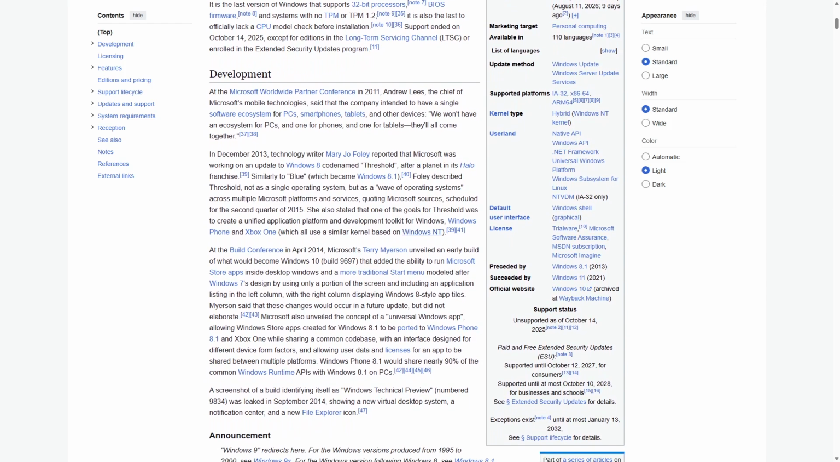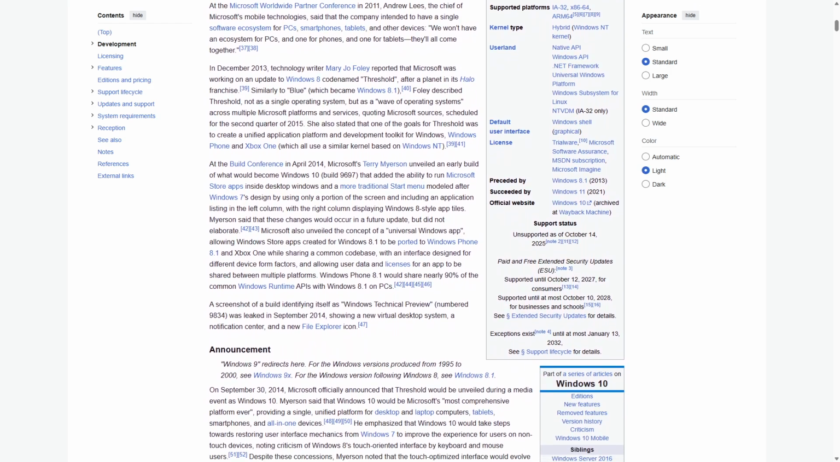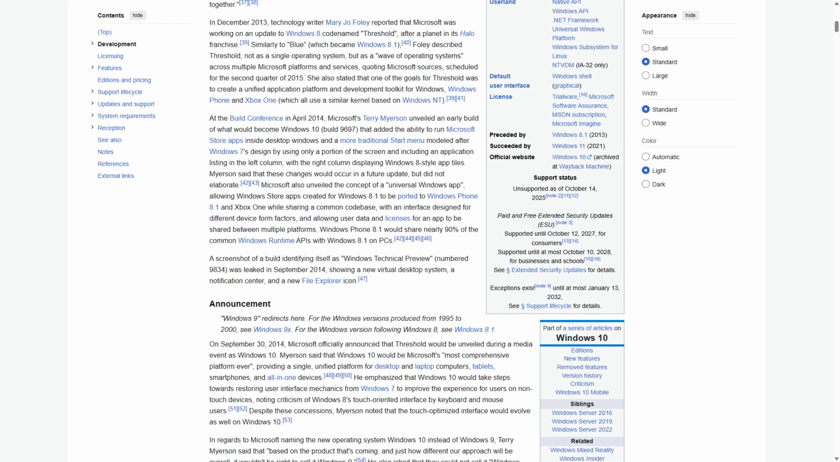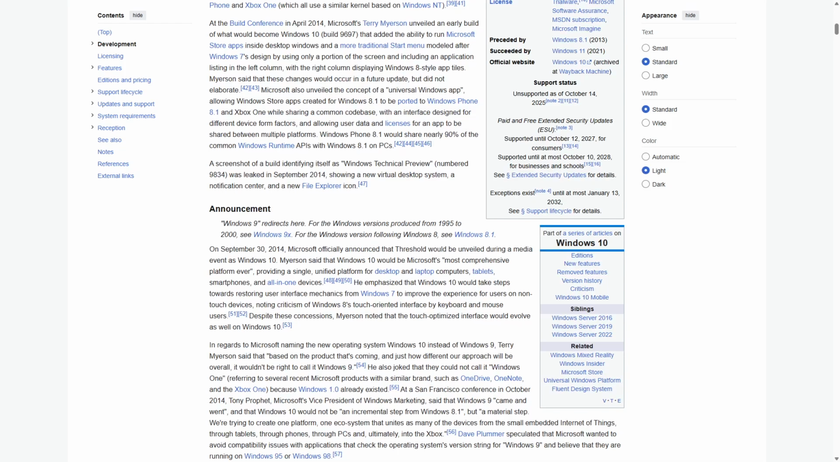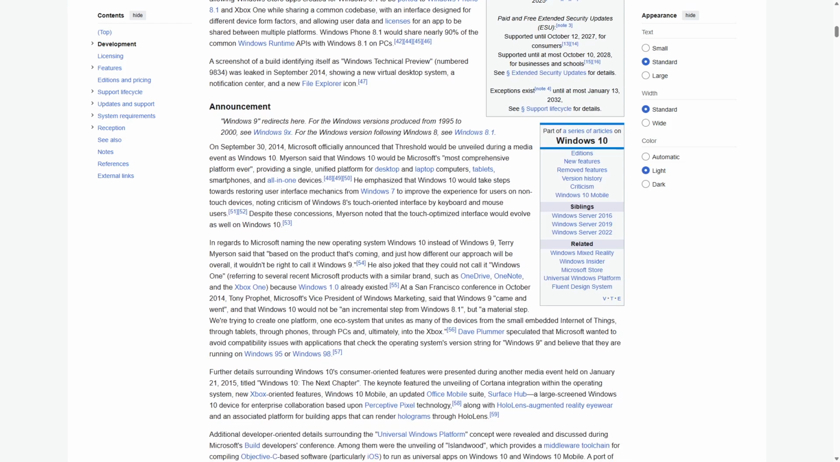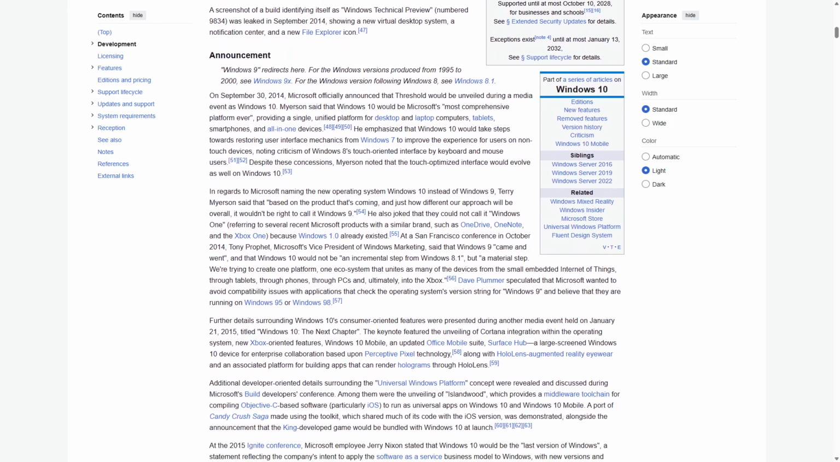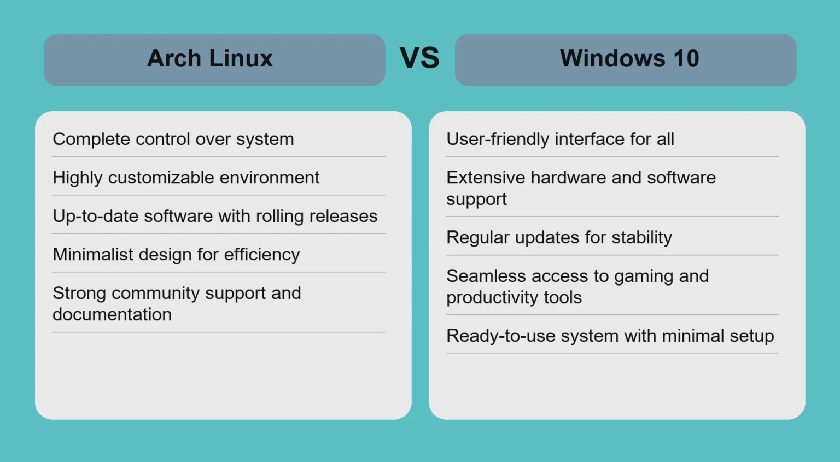However, Windows 10 can be resource heavy, requiring more system resources compared to lightweight Linux distributions. It also includes telemetry and background services that some users may find intrusive. Windows 10 is ideal for users who want a ready-to-use system with minimal setup, strong software ecosystem support, and reliable performance for everyday tasks, gaming, and professional use.